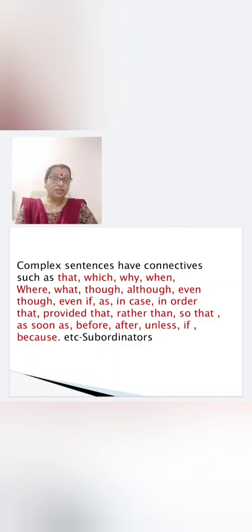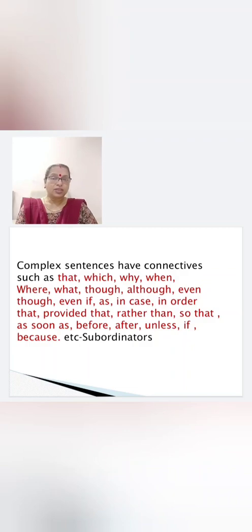Complex sentence is very easy to understand. Why? Because here you will have one main clause and other subordinate clause. And these are the connectives or the subordinating conjunctions which will introduce the dependent clause.